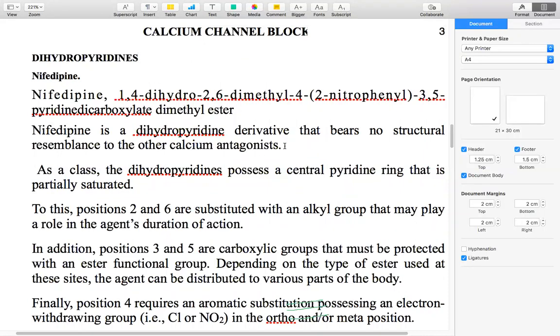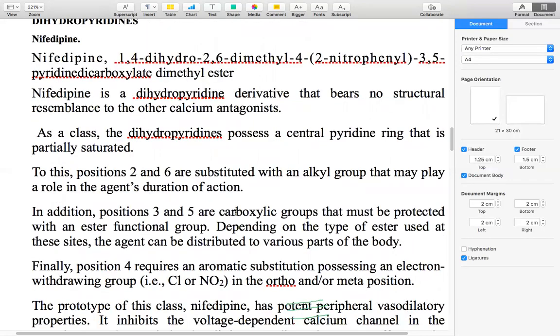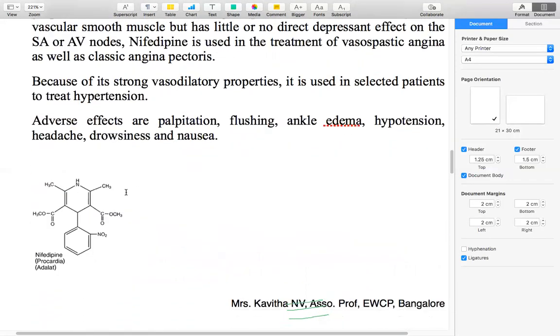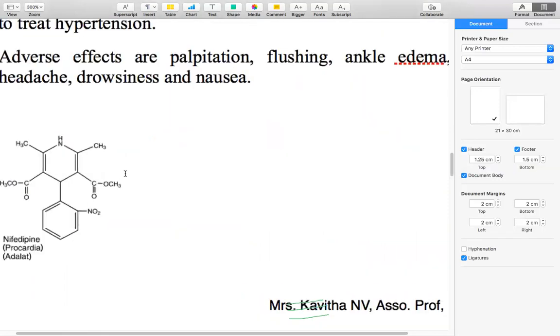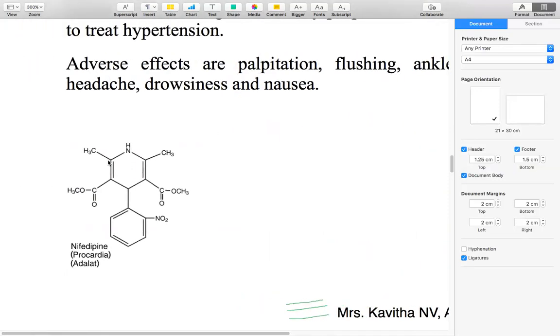Okay, dihydropyridine derivatives means partially saturated pyridines. Everything is a pyridine partially saturated, that is, the 1,4 positions are saturated. So they are 1,4-dihydropyridines.